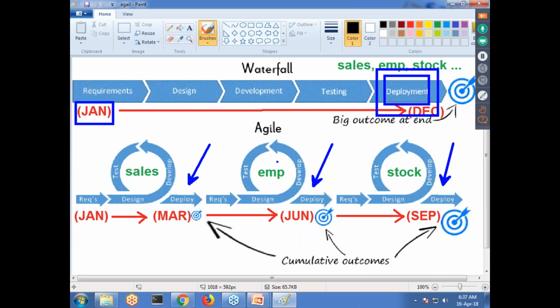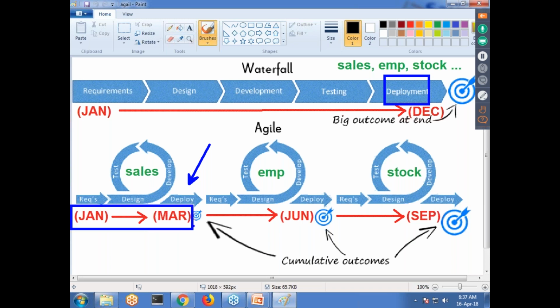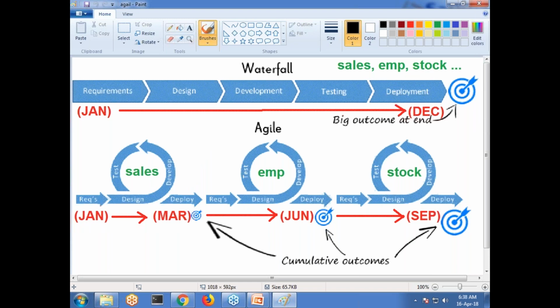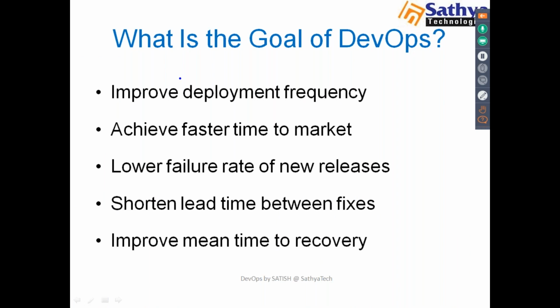But go for this agile functionality. So here we have multiple deployments. I said, right, I'll just deliver my sales module. I'll do this process in the month of Jan and I'll deliver this in the month of March. So here the client will get early market. So here what we said, the first goal is to improve deployment frequency. Like instead of one deployment, you go for multiple deployments. And one more thing, achieve faster time to market. Client will get early market.